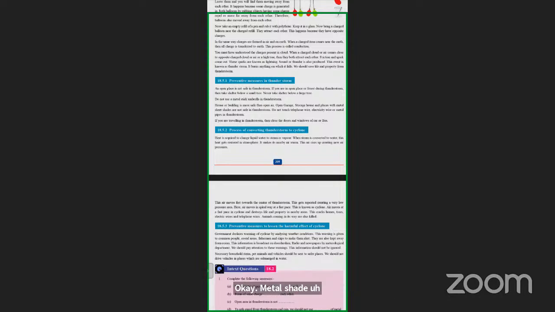Metal sheet sheds, like places which have a metal ceiling or a tin ceiling, are all not good, not safe. Then do not touch telephone wire, electricity wire, or metal pipes in a thunderstorm. We have to keep away from touching any electric things during a thunderstorm. Now, if you're traveling in a thunderstorm, then close the doors and windows of the car or bus. These are the preventive measures that we can take if we are stuck in a thunderstorm. Hope it's clear to you.